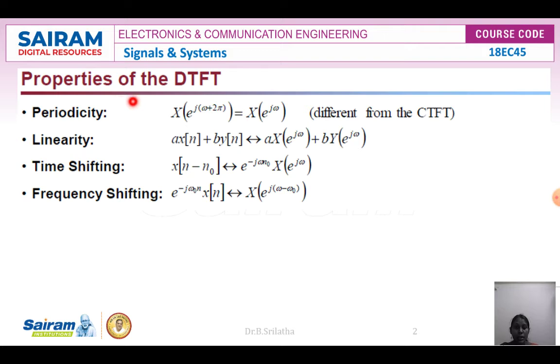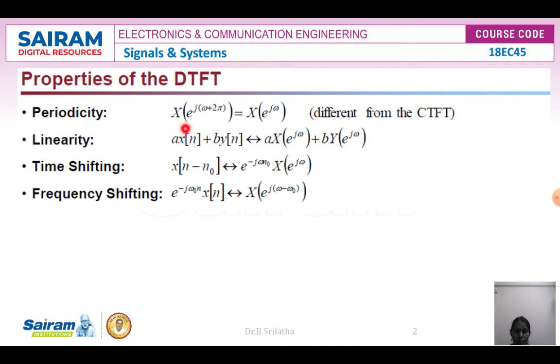Periodicity is nothing but whether the signal is a periodic signal. The periodicity property says X of e power j into omega plus 2 pi is equal to X of e power j omega. If we add 2 pi to omega, we should get the same X of e power j omega. So if the Fourier transform of a signal satisfies this property, then it has the periodicity property.